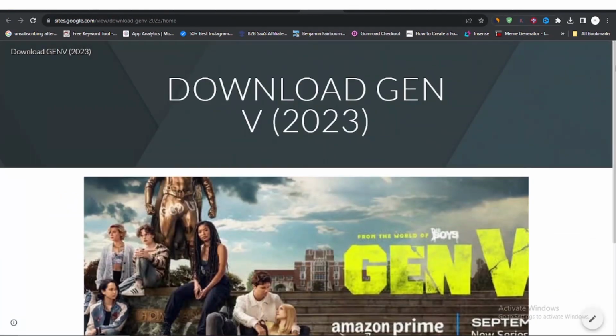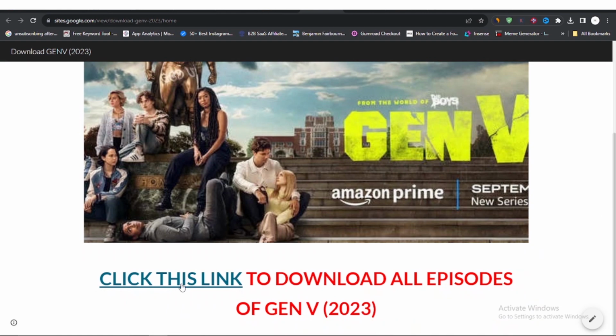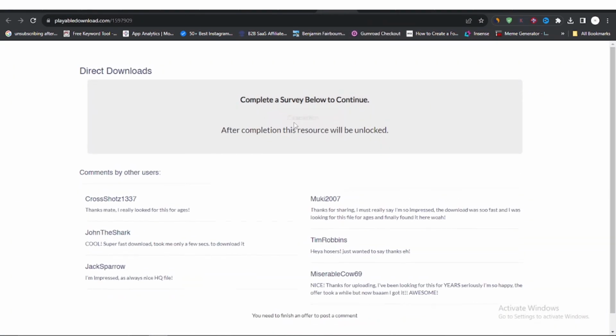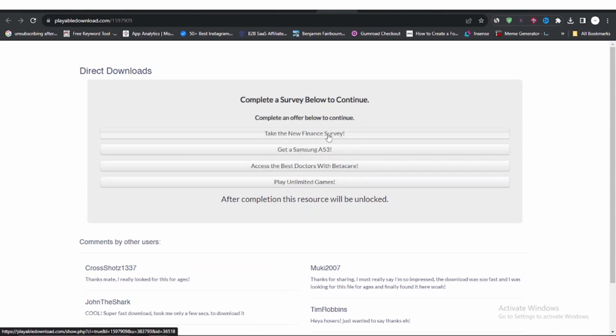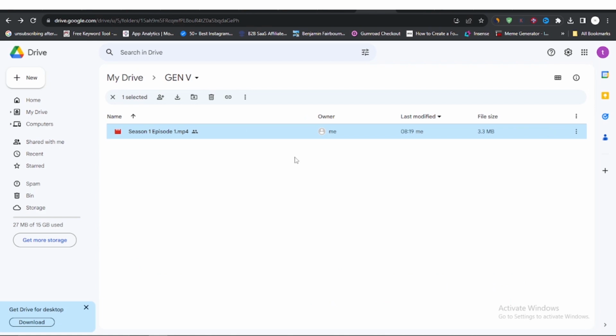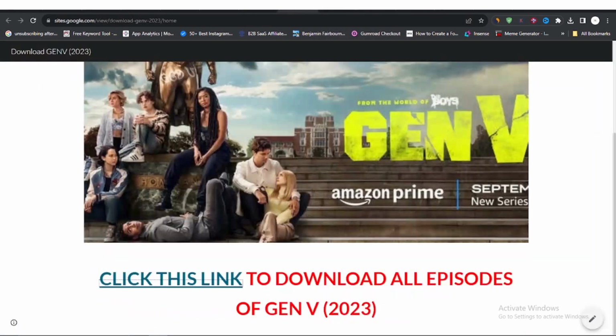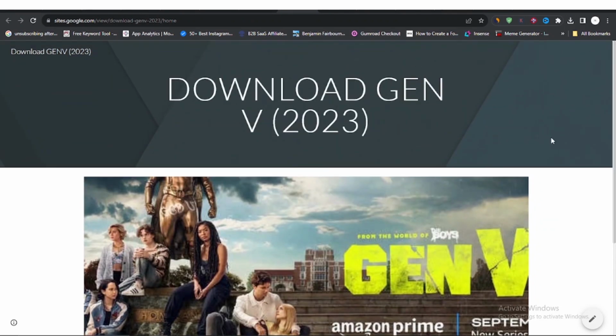Now if anybody comes to this page, they can simply scroll down and click this link, and then they'll be taken to our content locker, where they fill out an offer right here, and once they fill out an offer, they'll be redirected to where they can actually download this movie on our Google Drive. So very, very simple, very, very easy to do. Like I said, I made a more detailed video about this in my last video. So if this entire process is a bit confusing for you, just go back and watch my last video and I can guarantee you'll understand it.